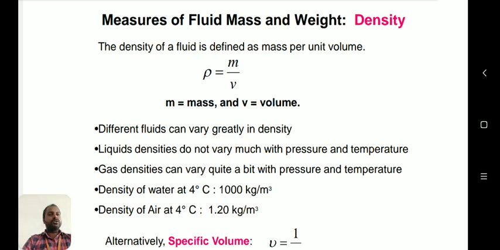Liquid densities do not vary much with pressure and temperature. Gas densities can vary quite a lot with pressure and temperature. We generally take water as the base density, that is 1000 kg per meter cube at 4 degrees Celsius. As well, we commonly measure air at 4 degrees Celsius, which is 1.20 kg per meter cube.